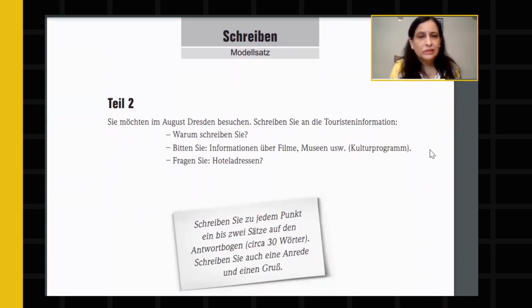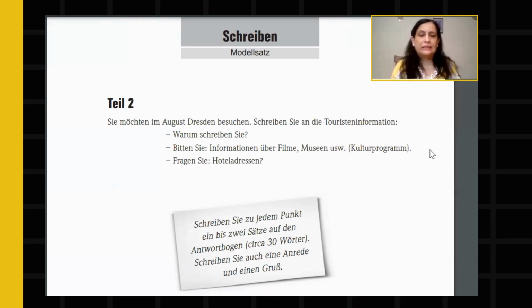Now Schreiben tile 2 we will see. Hier, Sie möchten im August Dresden besuchen. Suppose you would like to visit Dresden in August. Schreiben Sie an die Touristinformation. Meaning, now you have to write to the tourist information. Whatever points they have given, based on that, you have to write the letter. It should be approximately 30 words. Okay, and you have to cover these points. Warum schreiben Sie? Why are you writing to the Tourist Information Center? Then you can write that you want to visit Dresden.